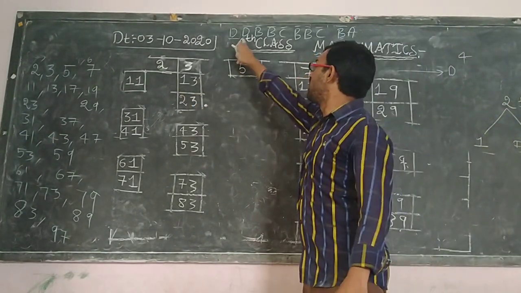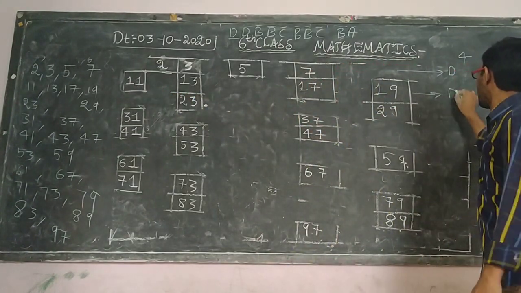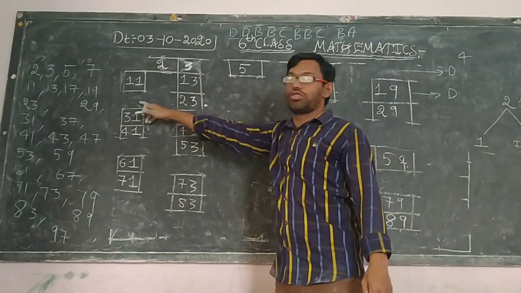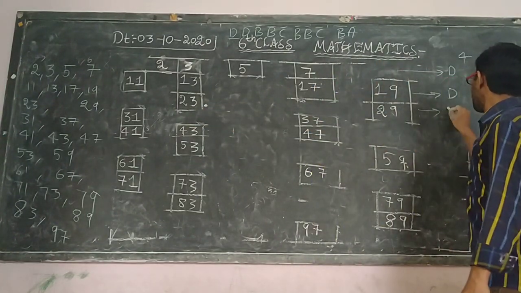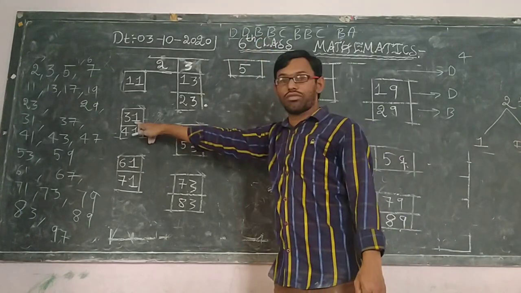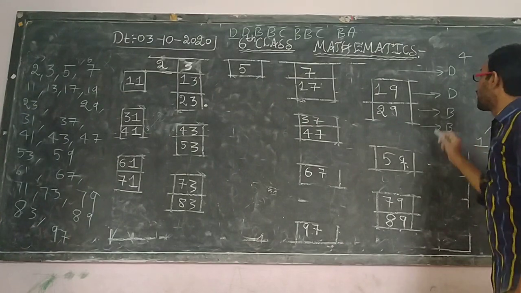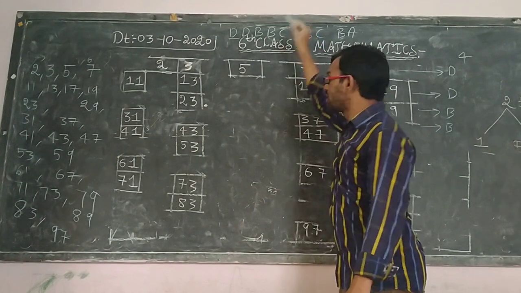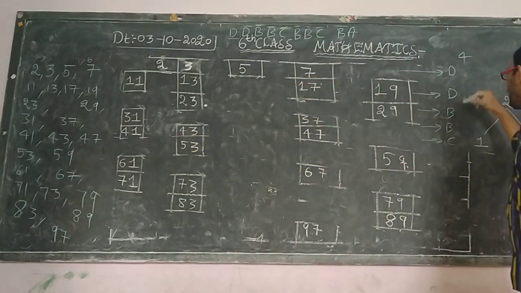Next, in the second line, D, 4 will be 11, 13, 17, 19. So here also D. Next, the third one is B. That means from 21 to 30 there will be only 2: 23, 29. Next one is B again. From 31 to 40: 31, 37. That is B. Next, 41 to 50: C. 41, 43, 47. That is C. DD, BBC completed.